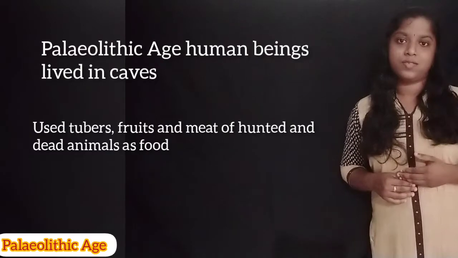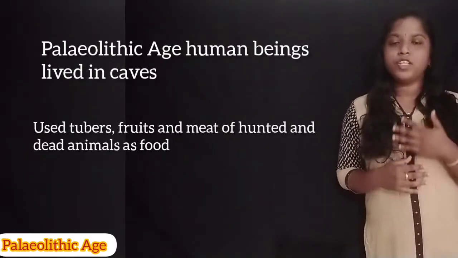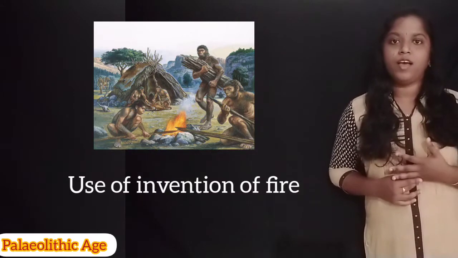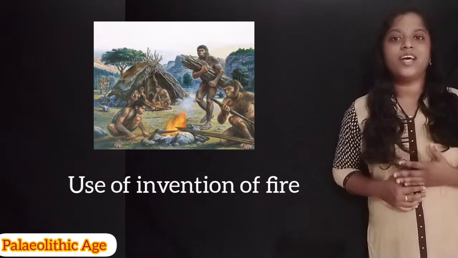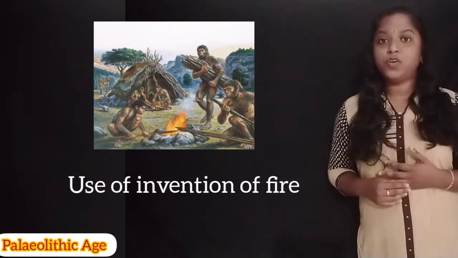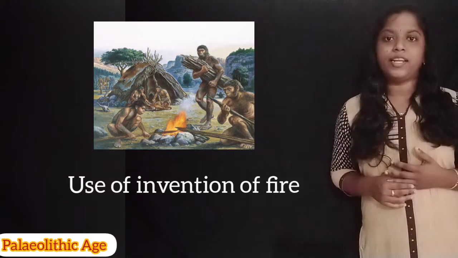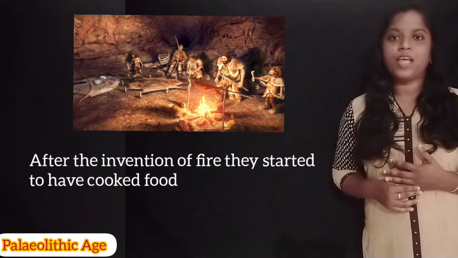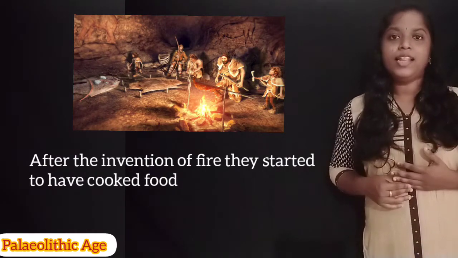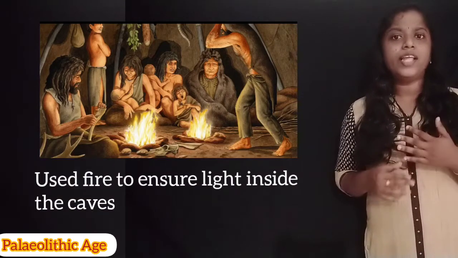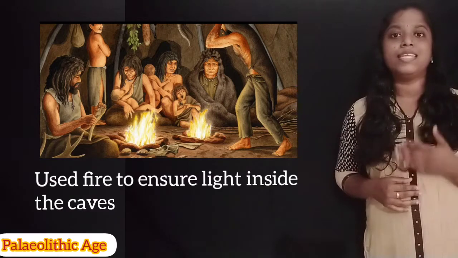hunted animals. The very important feature of this Palaeolithic Age was the invention of fire. The invention of fire changed the life of human beings of this age. Till the invention of fire, they ate meat raw. After the invention of fire, they started cooking food. They had cooked meat. Then they used this fire to provide light inside the caves, with the help of fat of animals.